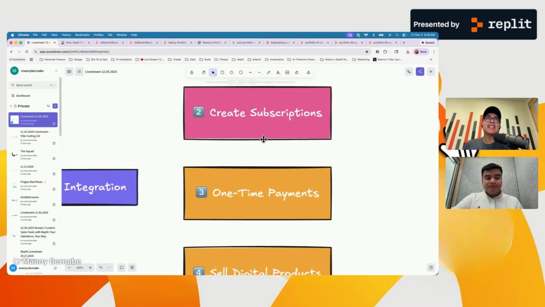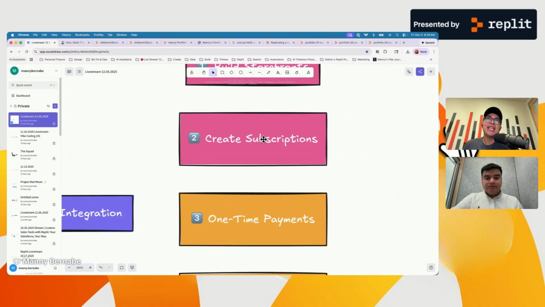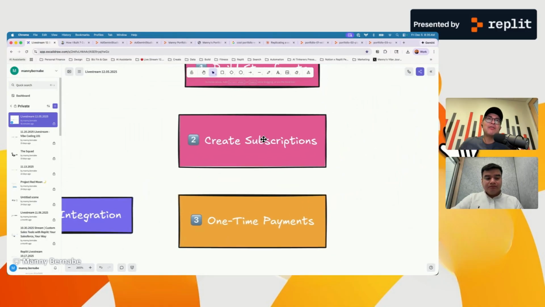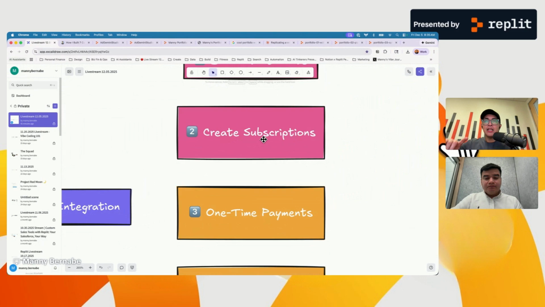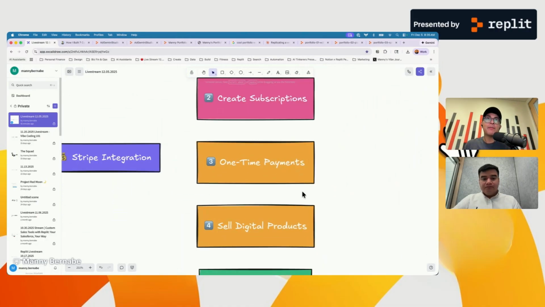You can create subscriptions, so you can create your own micro SaaS applications. And I'll show you an example of how I'm doing this with one of the demos that we built recently. Essentially, in Replit, you can have an application that tracks the usage for a new user. And then when they reach a certain usage, you can offer to upgrade them to a newer level of the app. And to manage that subscription, you can use Stripe.